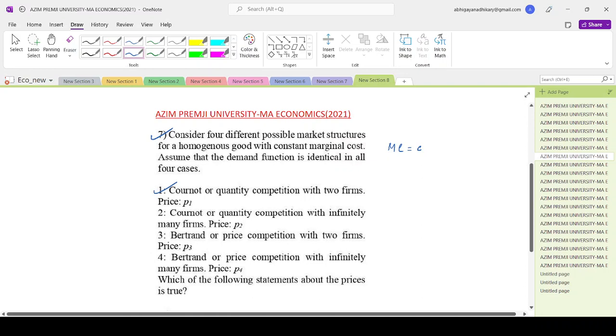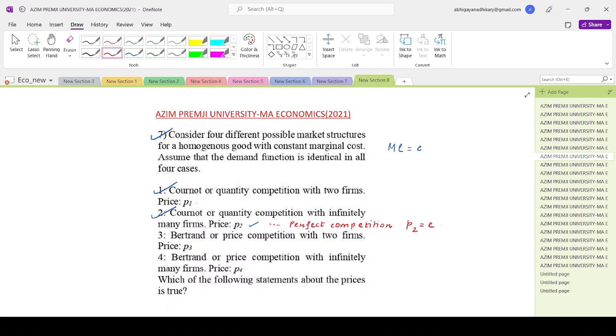Case 1. Cournot or quantity competition with two firms where price is P1. Number 2. Cournot or quantity competition with infinitely many firms where price is P2. Now, if you observe, what do we mean by Cournot or quantity competition with infinitely many firms? It's essentially the same as perfect competition, right? Where the firms are competing with producing quantities. So the optimal will be over here, price equals marginal cost, P2 equals C.